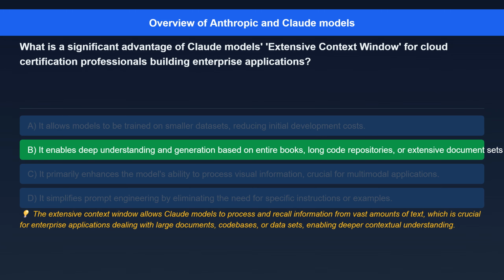The correct answer is, it enables deep understanding and generation based on entire books, long code repositories, or extensive document sets relevant to enterprise data. Here's the explanation. The extensive context window allows Claude models to process and recall information from vast amounts of text, which is crucial for enterprise applications dealing with large documents, code bases, or datasets, enabling deeper contextual understanding.